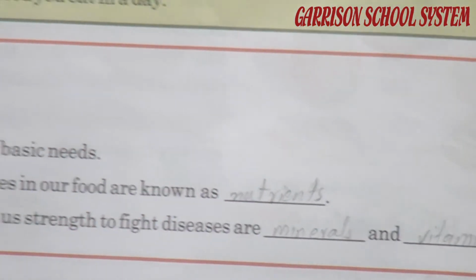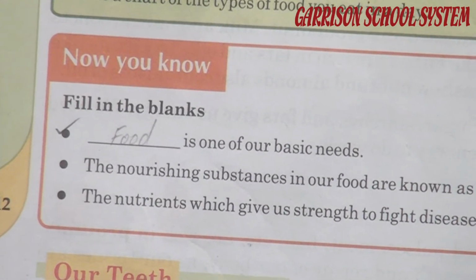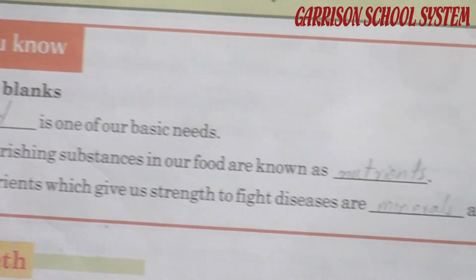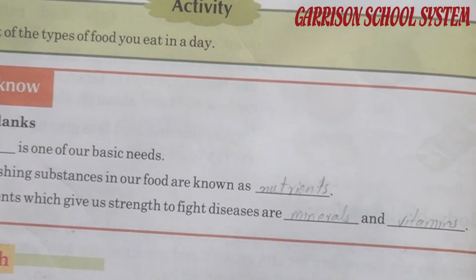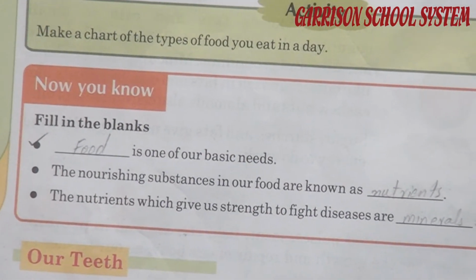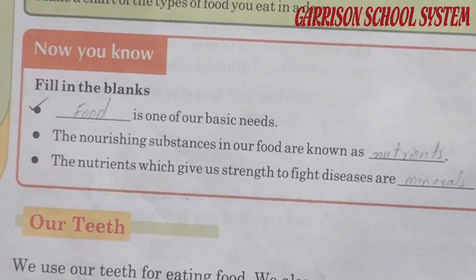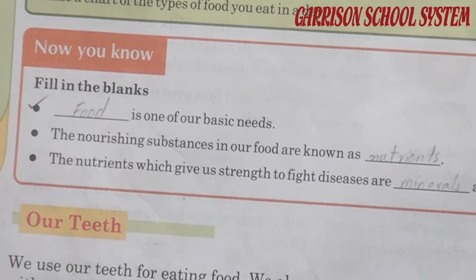Number 3, the nutrients which give us strength to fight diseases are dash and dash. We have to write down the names of the nutrients which help us to fight against diseases, which are minerals and vitamins. Minerals, M-I-N-E-R-A-L-S, vitamins, V-I-T-A-M-I-N-S.